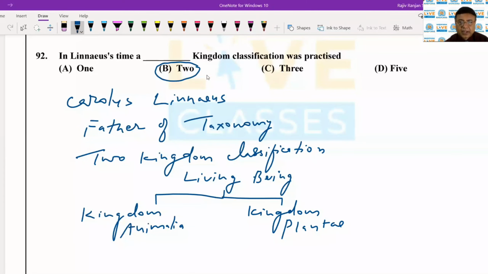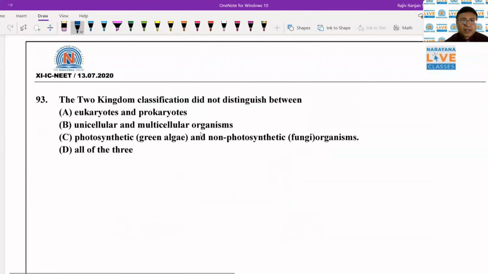So here the next question is, the two kingdom classification did not distinguish between eukaryotes and prokaryotes, unicellular and multicellular organisms, photosynthetic and non-photosynthetic organisms, all of these. तो दो किंगडम का जो क्लासिफिकेशन था वो यूकैरियोट और प्रोकैरियोट में, यूनिसेलुलर मल्टीसेलुलर ऑर्गेनिजम्स में, फोटोसिंथेटिक और नॉन फोटोसिंथेटिक जैसे फंजाई ऑर्गेनिज्म में डिस्टिंग्विश नहीं करता था. The correct answer is all of these.